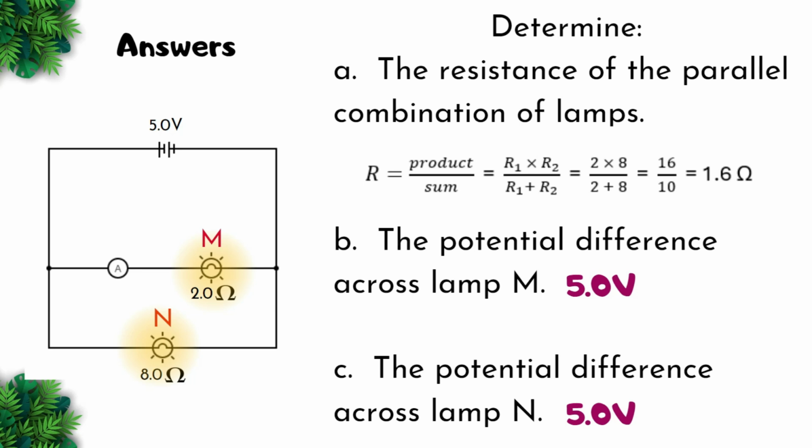Therefore, we get 2 times 8 over 2 plus 8 to give us 16 over 10, which is equal to 1.6 ohms. The potential difference across lamp M will be 5 volts and the potential difference across lamp N would be 5 volts. Simply because it's a parallel circuit, hence the voltage will not change going across those two components.